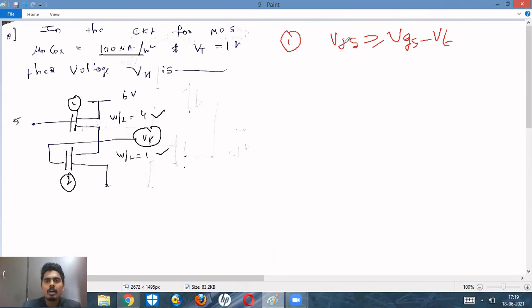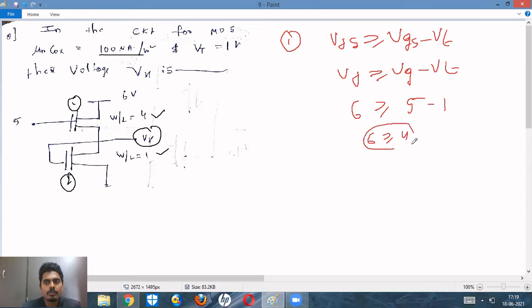Here we have VDS, VD minus VS, VG minus VS. VS cancels, so VD is greater than or equal to VG minus VT. What is VD? VD is nothing but 6, is greater than or equal to 5 minus VT, which is 1. So therefore 6 is greater than or equal to 4. This condition is satisfied. So we need not assume, because the drain voltage is known, so directly we can tell the region. The second transistor is by default in saturation because gate and drain are connected, and the first transistor we are not assuming; we can say definitely it is in saturation region.